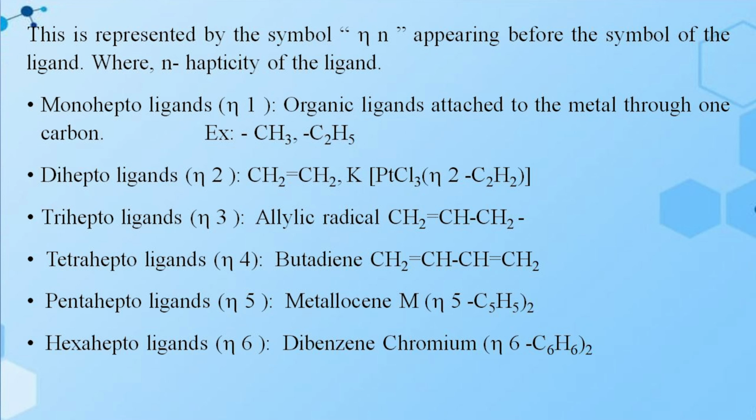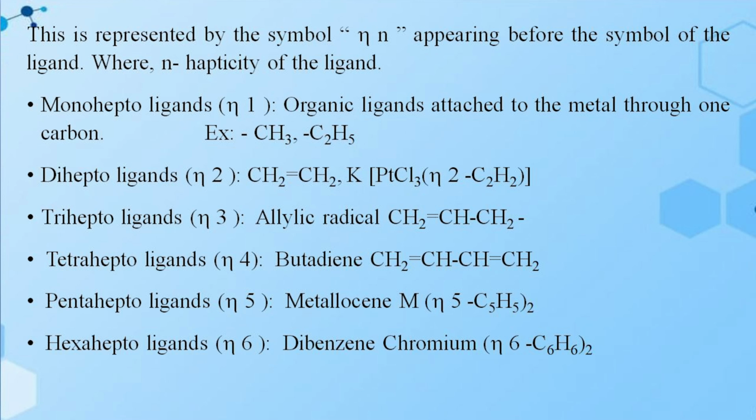Then trihapto ligands, eta 3, example, the allylic radical, CH2 double bond CH, single bond CH2, that group is known as the allylic group, bonded to the metal atom. Here 3 carbons are attached to the central metal atom.